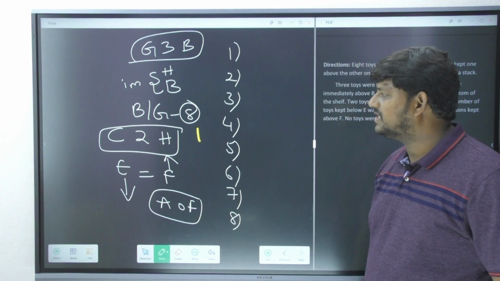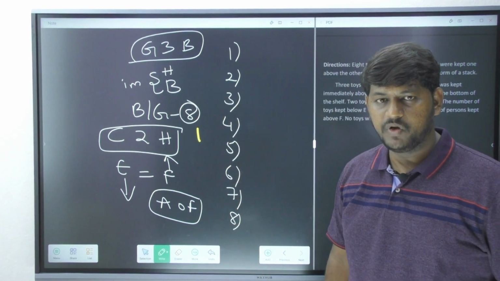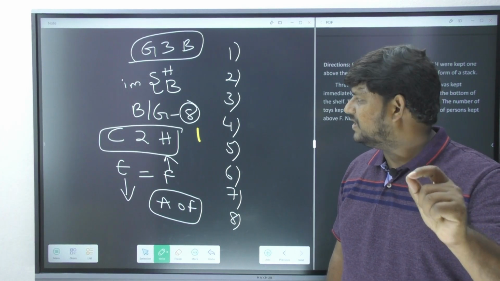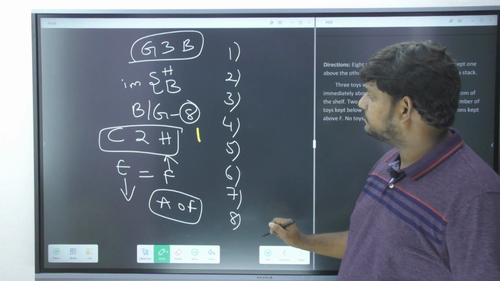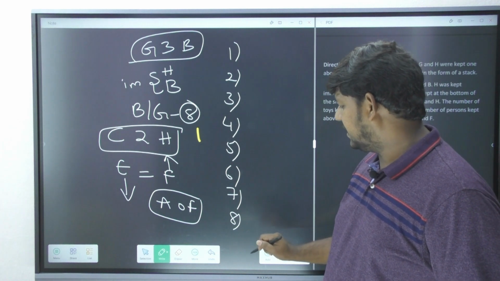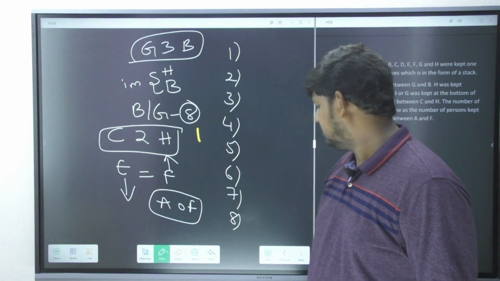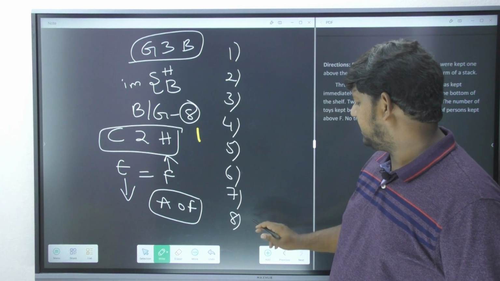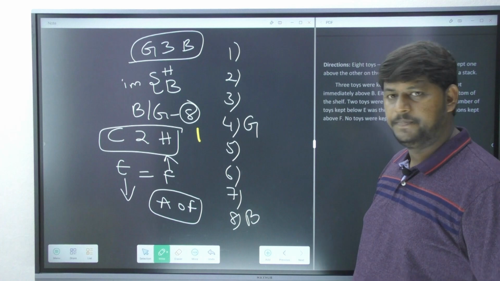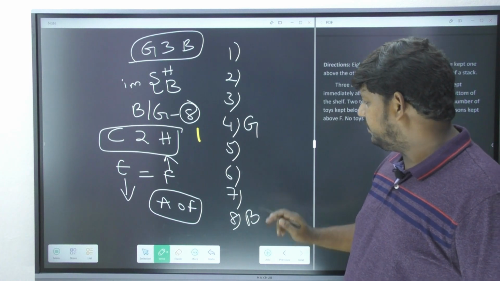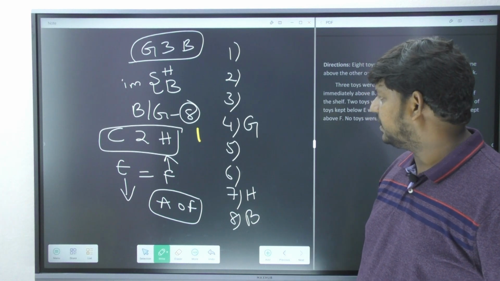So now let's go with this information. I'll try to place G and B, because it is very clear that out of these 2 persons, one has to come at the bottom. So now let us write it down. For example, if I place B here, 1 2 3, G will come over here. Immediately above B I have to bring H.